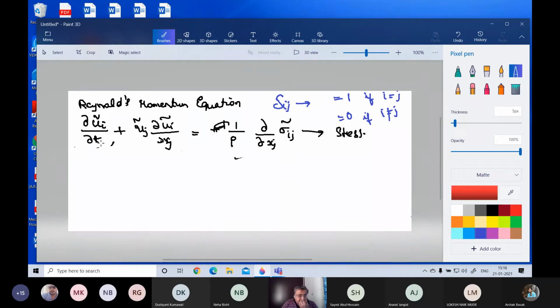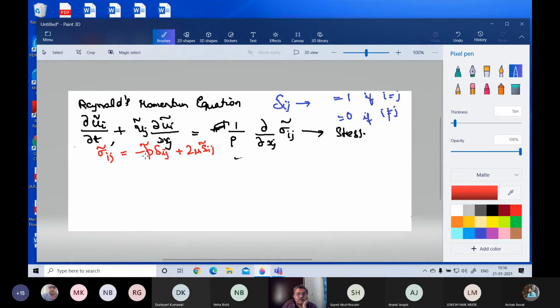Okay. So basically what they are saying is that sigma ij tilde is equal to minus p tilde delta ij plus 2 mu Sij tilde. Tilde represents an instantaneous value. It just means a value at one instant, whatever you get there.